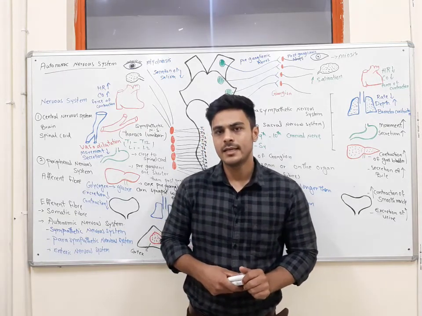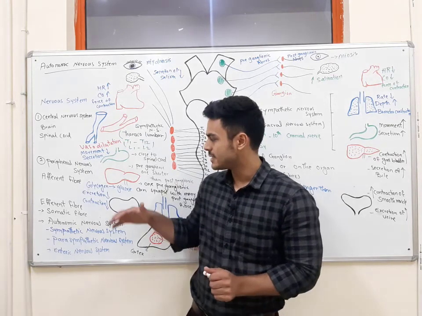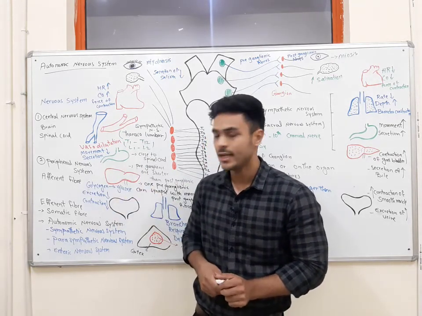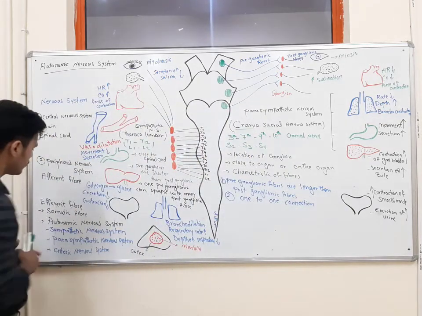This was about the characteristics of the autonomic nervous system.